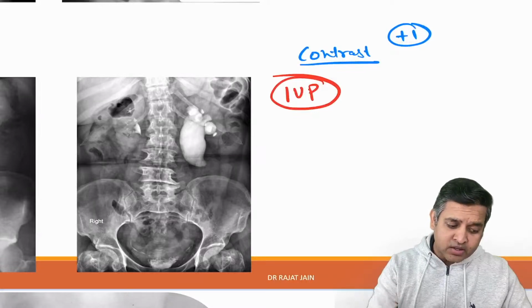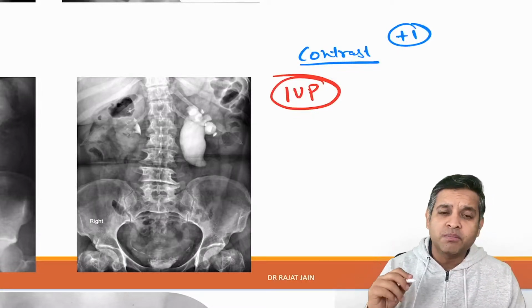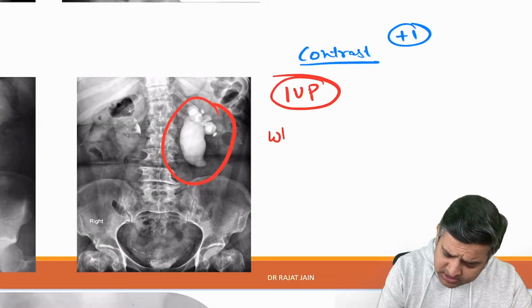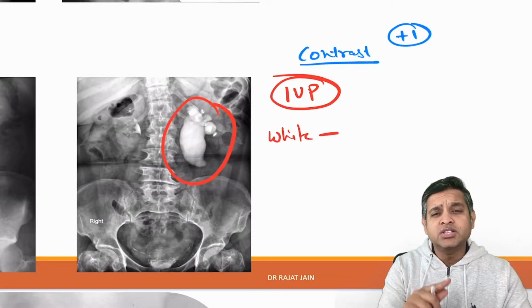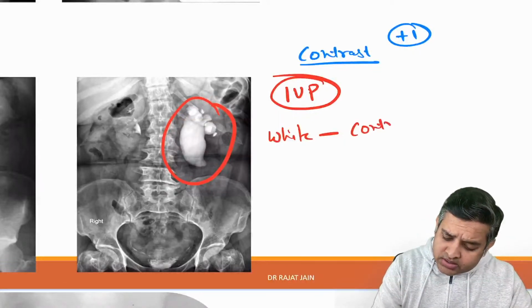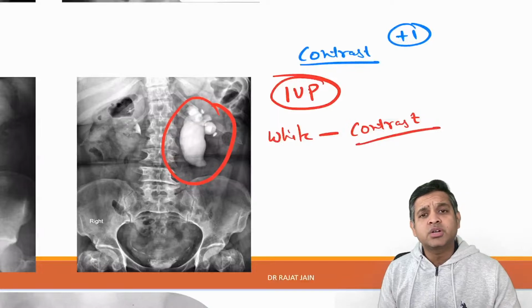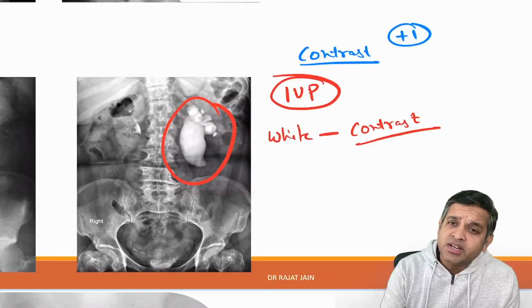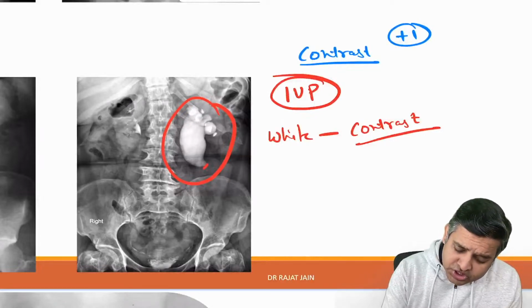What is the diagnosis of the given IVP? And then you are thinking, on an IVP, if it is this much white, don't think it is stone, don't think it is calcification, it is contrast. And if it's a contrast, the contrast is present in the renal pelvis. That means there is an obstruction here, and that means this is a PUJ block.